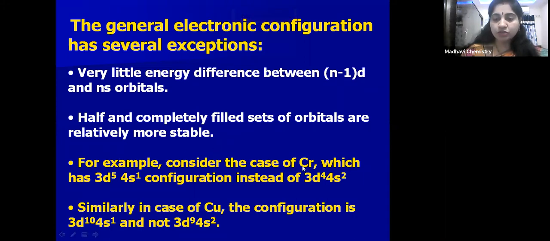So what is the electronic configuration? The outer shell electronic configuration for chromium is 3d5 and 4s1, and for copper is 3d10 and 4s1, because half-filled and completely filled orbitals are relatively more stable.